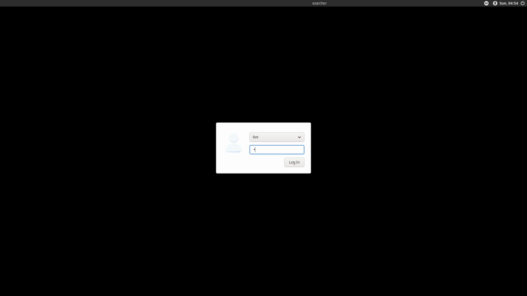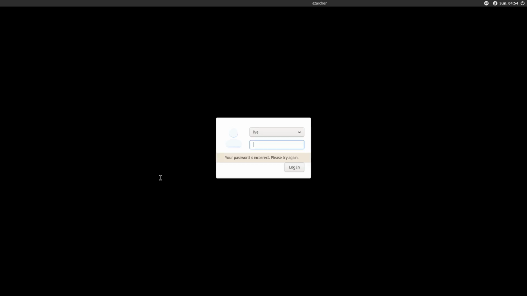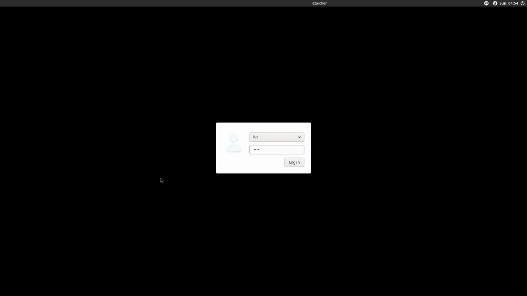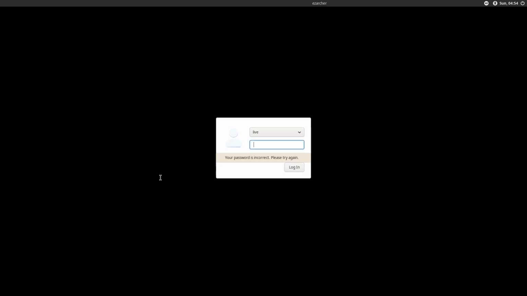So T-O-O-R, I mean, not that difficult, and root, not that difficult either. Control F3, Control F4. Let's see if I can log in as, sure, why not, root, toor. So we're in.